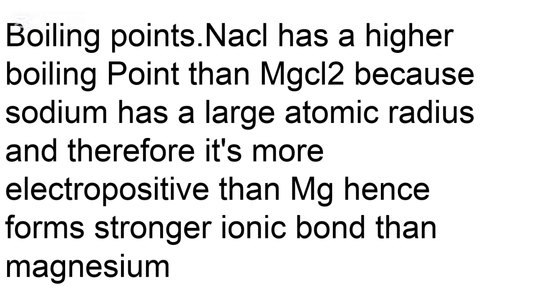Sodium chloride has a higher boiling point than magnesium chloride. The reason for this is because sodium has a large atomic radius and therefore it's more electropositive than magnesium, hence forms stronger ionic bonds than magnesium.